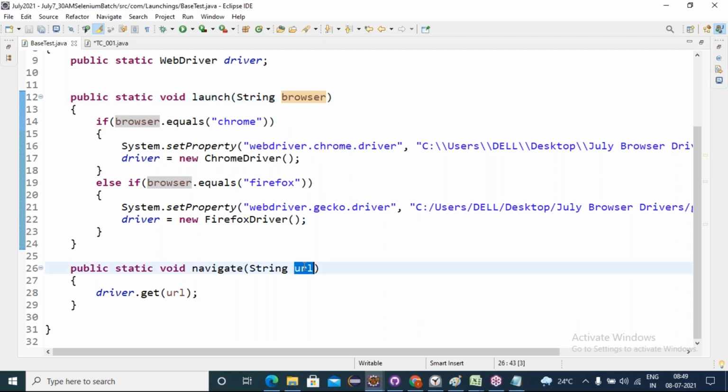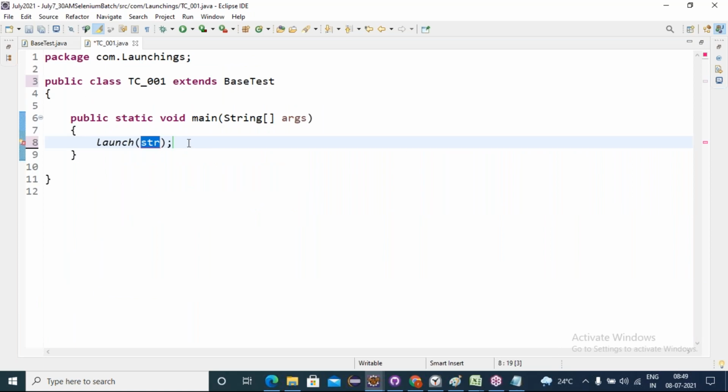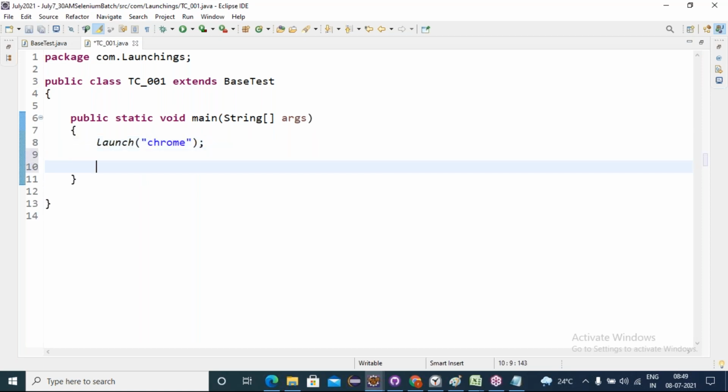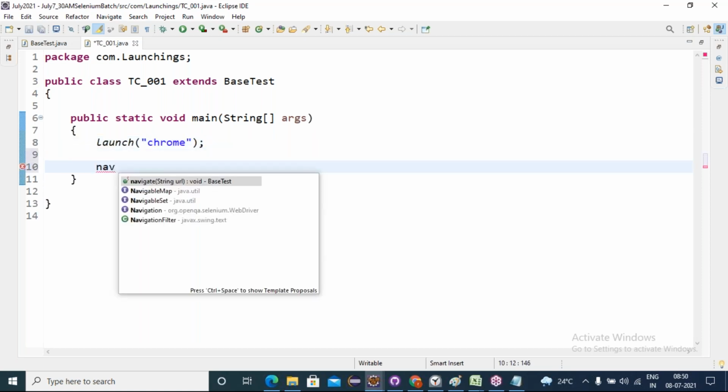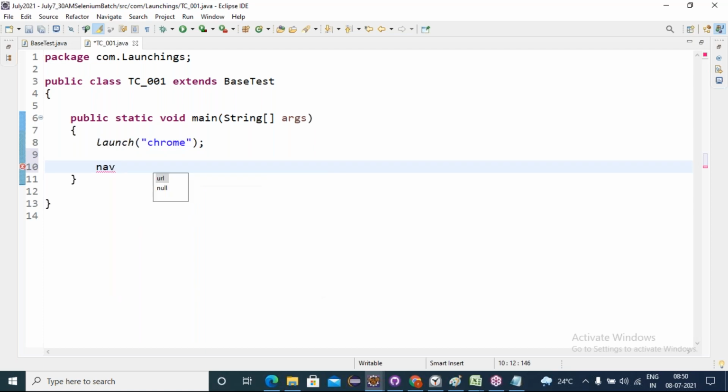Here, as a naming convention, I gave URL. Now see, while saying that, I can easily understand: launch browser, I must pass the argument as which browser to launch. Yes or no? Of string type. Yes. In double quotation marks, giving Chrome. I want to navigate to the URL. Which URL to navigate? Understanding?